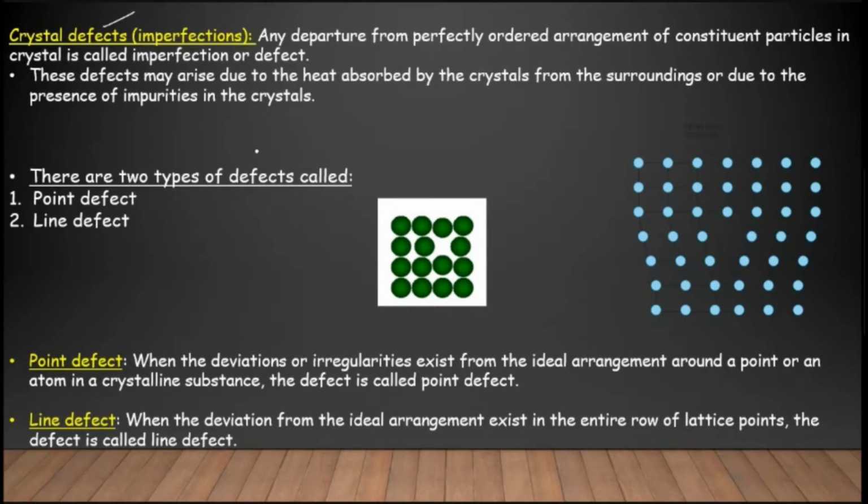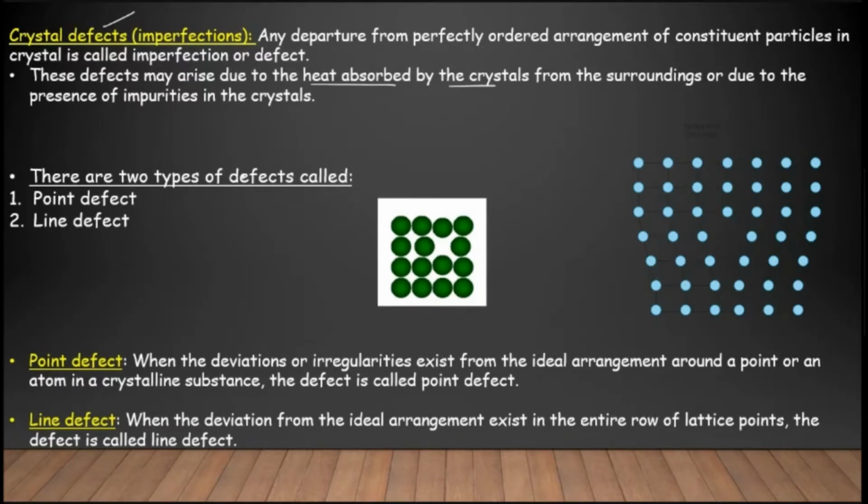These defects may arise due to two reasons: one is heat absorbed by the crystals from the surroundings, or due to impurity atoms present in the crystals.